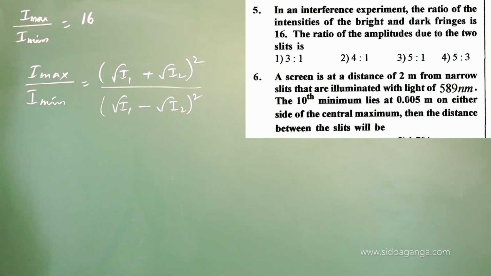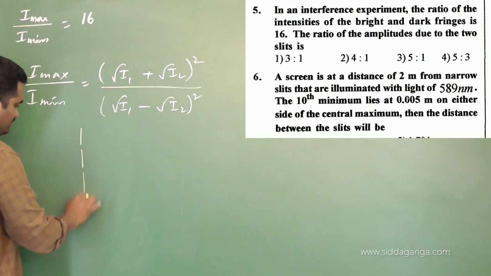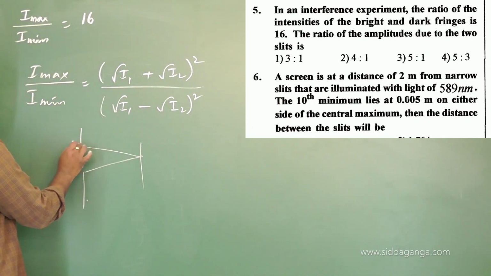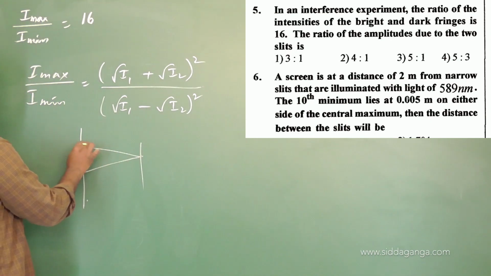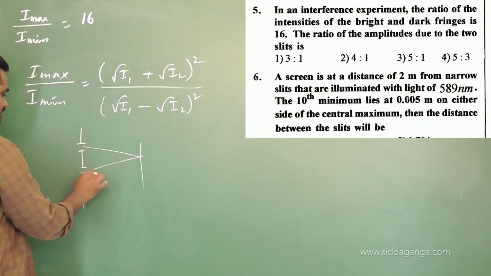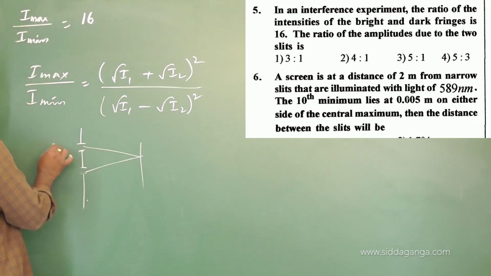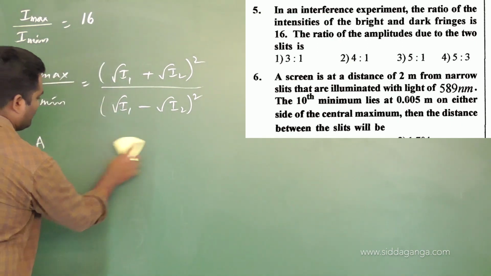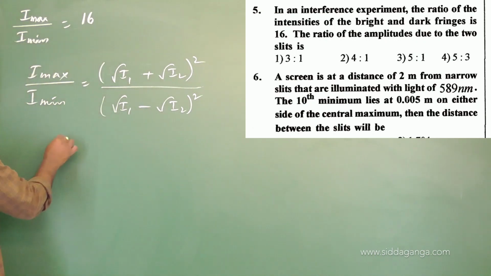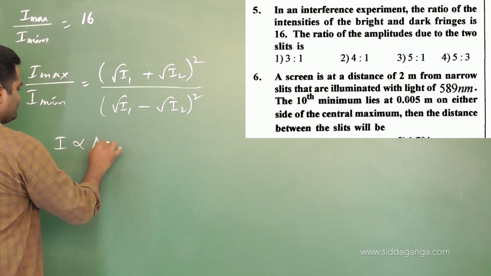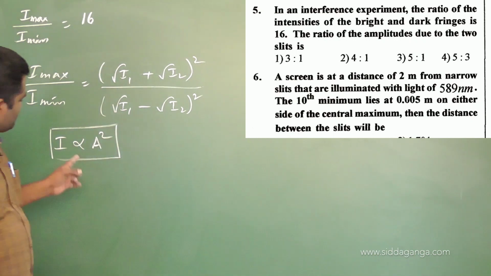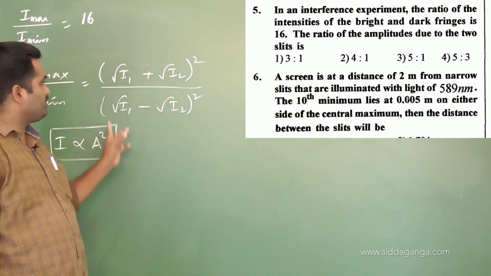The two slits which we are going to take, the light which is coming from these two, somewhere it is going to interfere on the screen, let it be. This is the slit width. One is slit width we are having, the other parameter is amplitude. We have written for amplitude of the light source which is coming out, right? The relation between intensity and amplitude is like this: intensity is directly proportional to the square of amplitude. In place of intensity I can write the square of amplitude here.